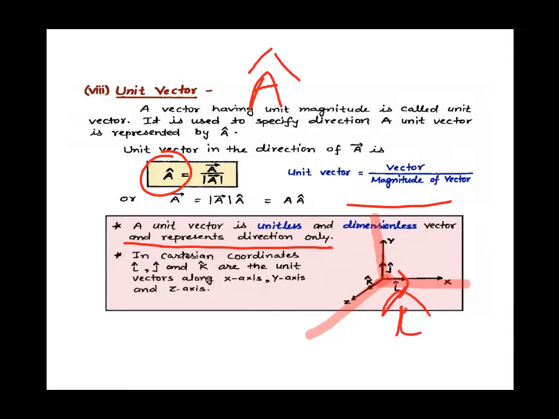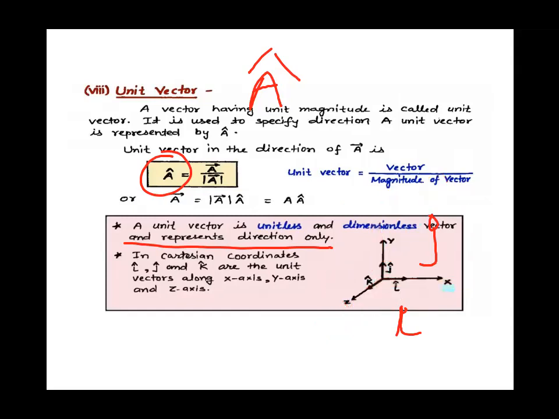In the y-axis also there is a unit vector whose magnitude is 1, and whose direction is along the y-axis. Its name is j cap. The cap is on top of all of them, meaning they are all unit vectors. Similarly, in the z-axis also there is a unit vector in the direction of z, that is k cap.